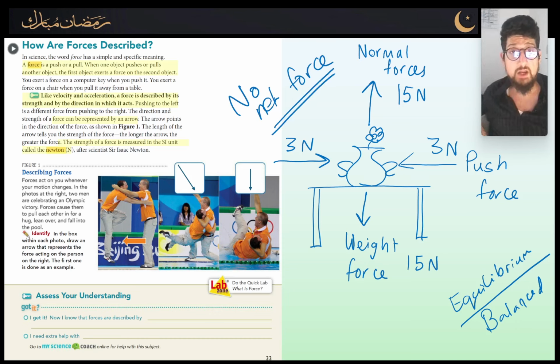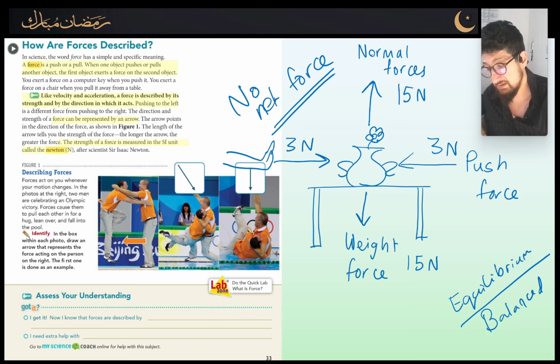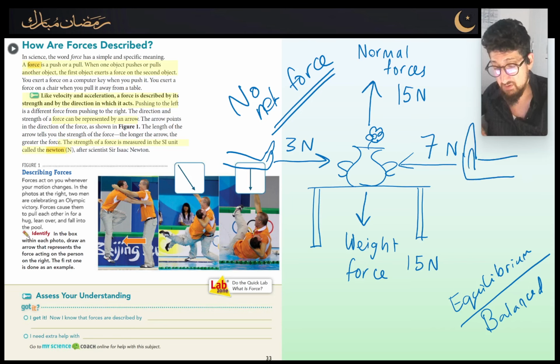Very good. Now what if I change the scenario and I say, for example, instead of pushing with 3 newtons, I've got a person over here applying 3 newtons with their hand. Now I come along and I'm going to push really hard with 7 newtons over on this side. So here's my hand, and I've got bigger hands because there's a child on the other side, and I'm on this side pushing with 7 newtons.